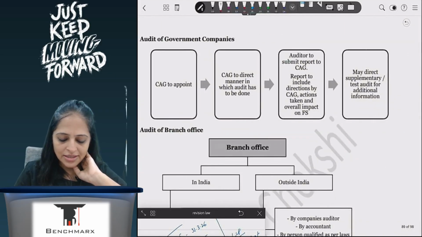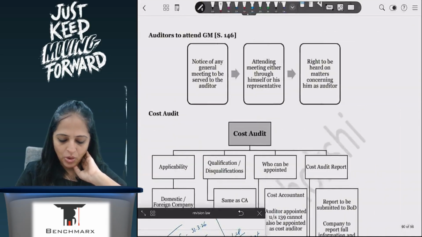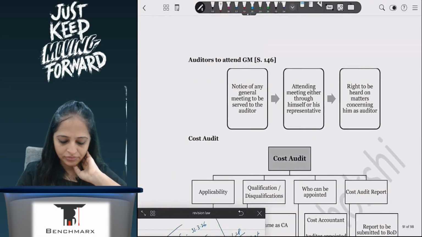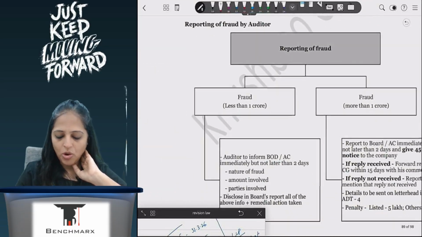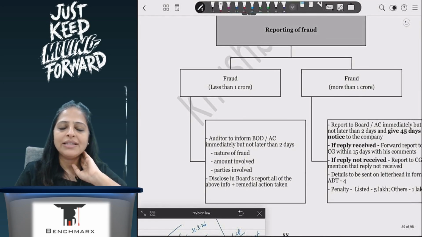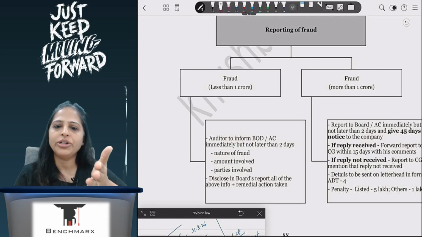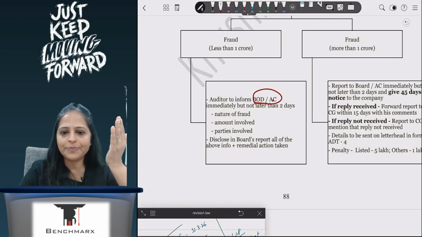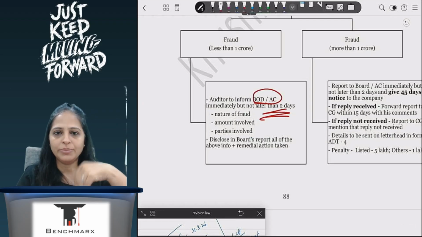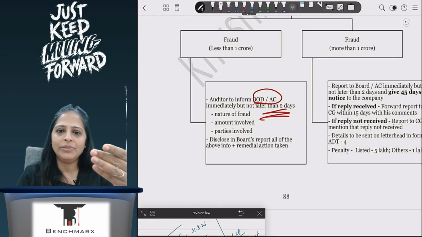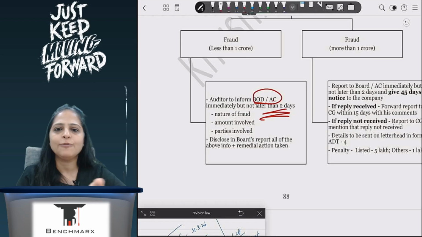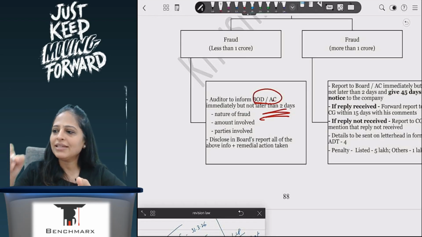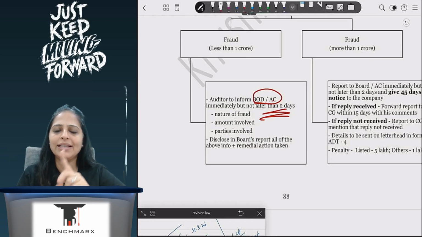Now, sometimes it is possible that the auditor may report a fraud. If he is reporting a fraud about the company, you will see whether the fraud is less than 1 CR or more than 1 CR. If it is less than 1 CR, then that auditor will inform the board of directors within 2 days of coming to his notice, and then the board will mention it in the board's report saying that this is the fraud that was reported by the auditor. This is the action that we've taken, because it is less than 1 CR.